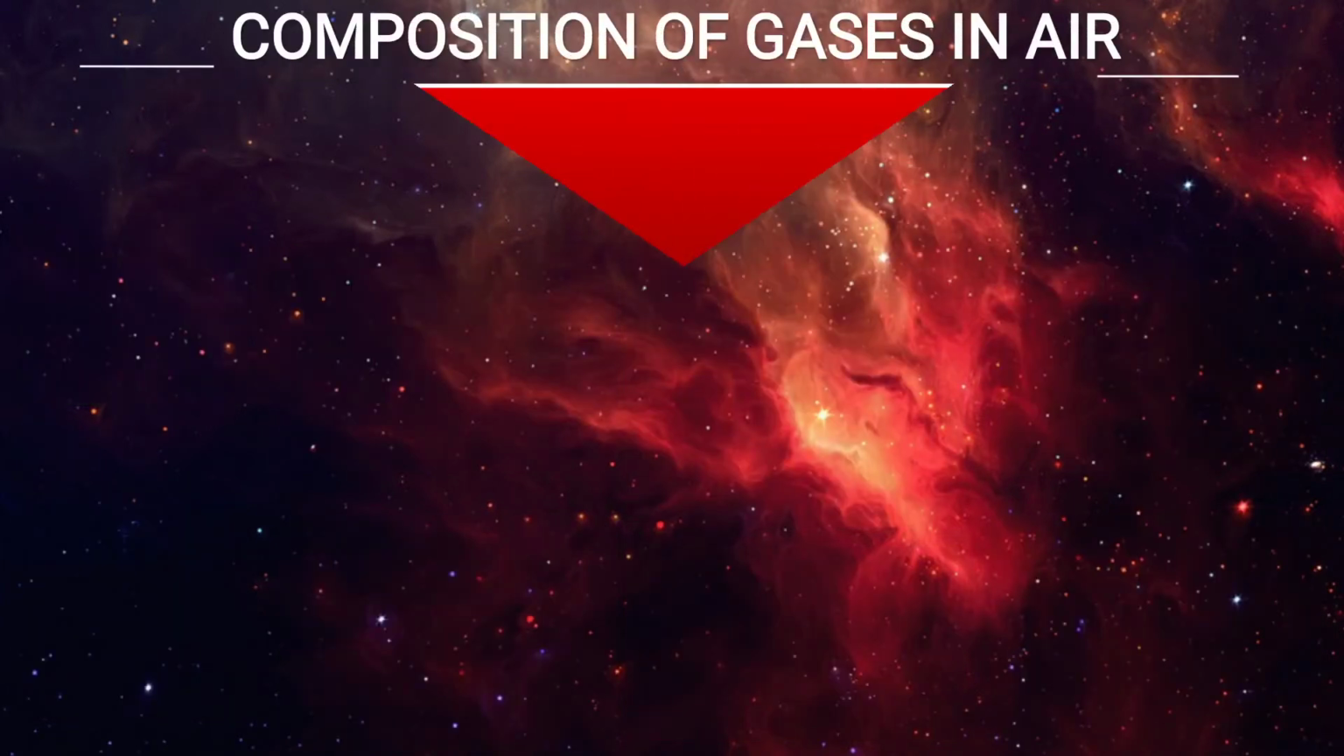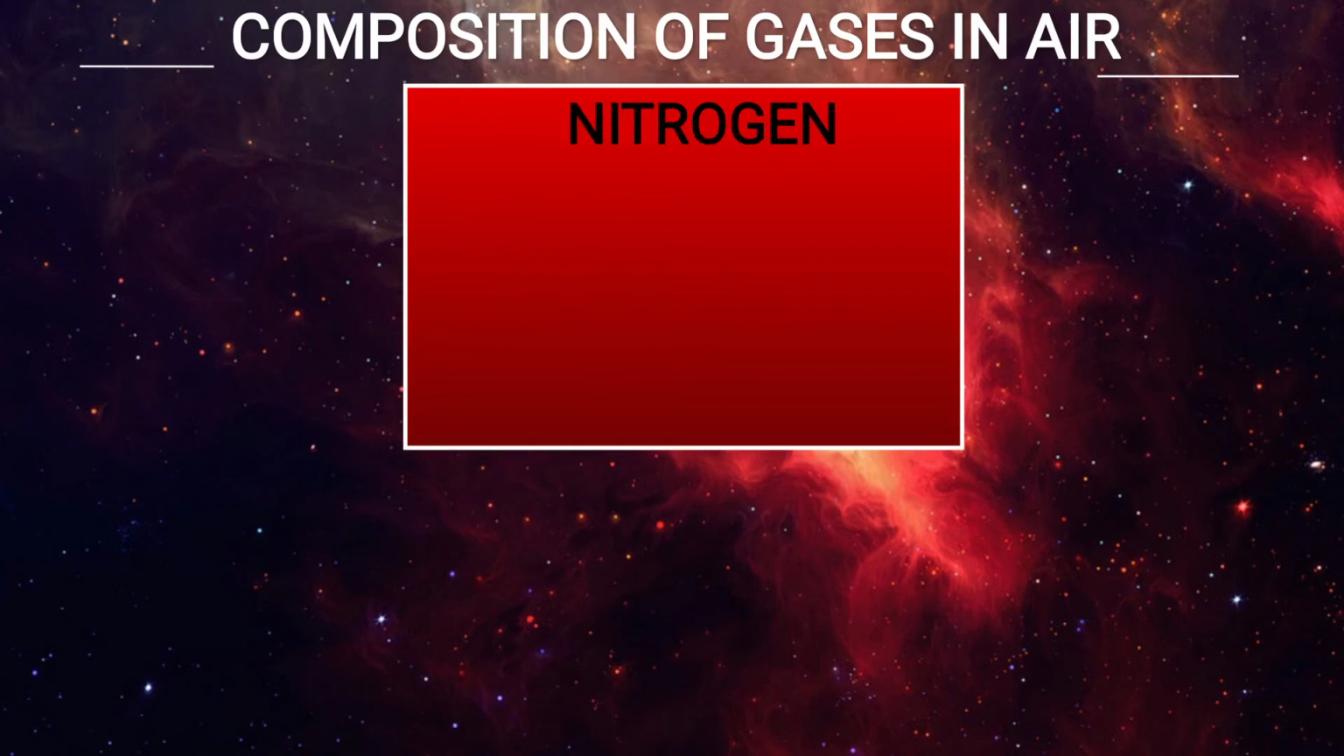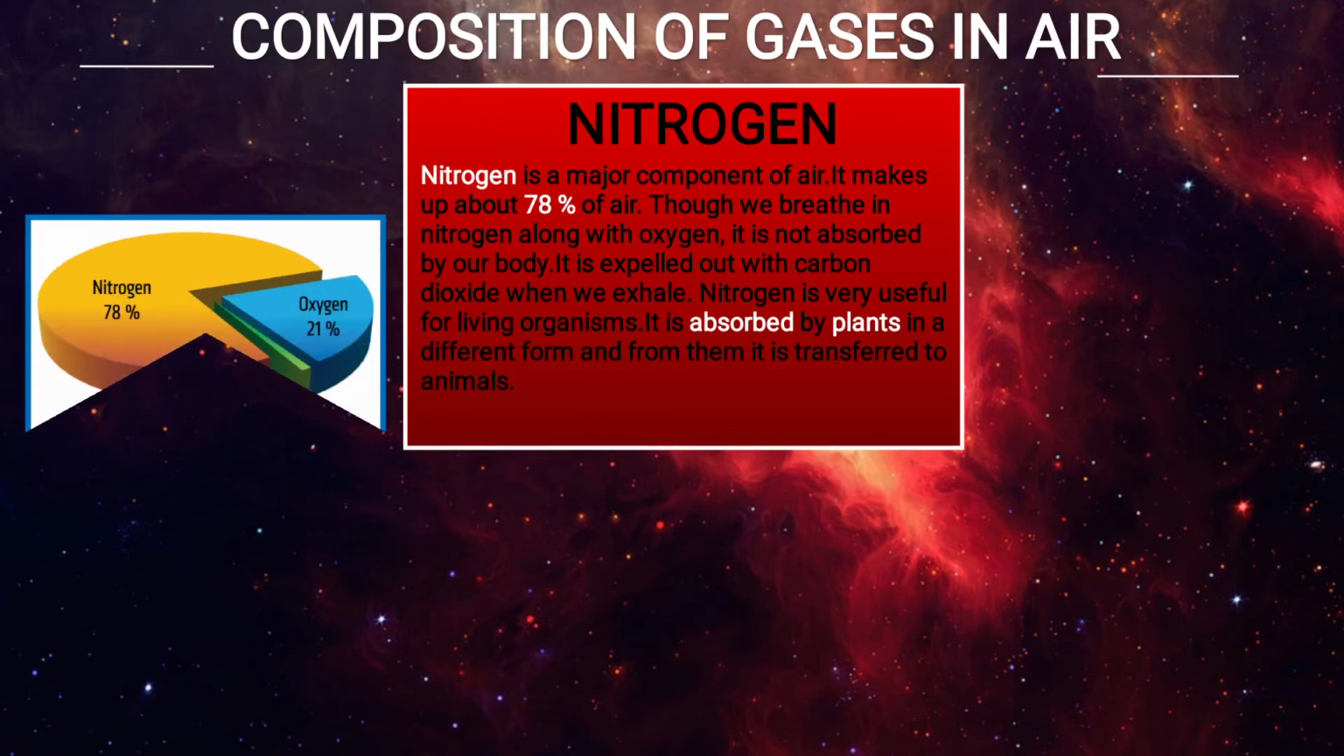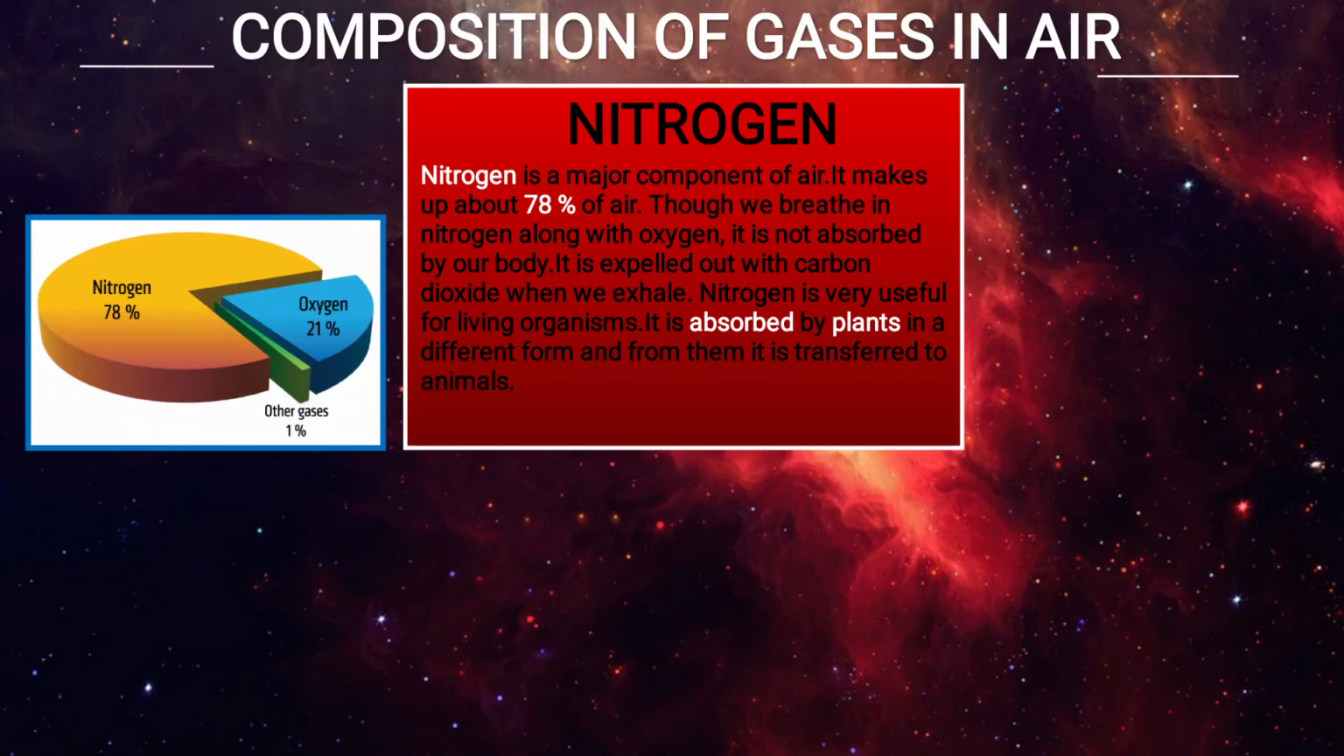Composition of gases in air. How much percentage is present? First is nitrogen. Nitrogen is the major component of air. It makes up about 78% of air. As you see in the pie chart, the most proportion is nitrogen, 78%. Though we breathe in nitrogen along with oxygen, it is not absorbed by our body. It is expelled out with carbon dioxide when we exhale. Nitrogen is very useful for living organisms. It is absorbed by plants in a different form, and from them it is transferred to animals.